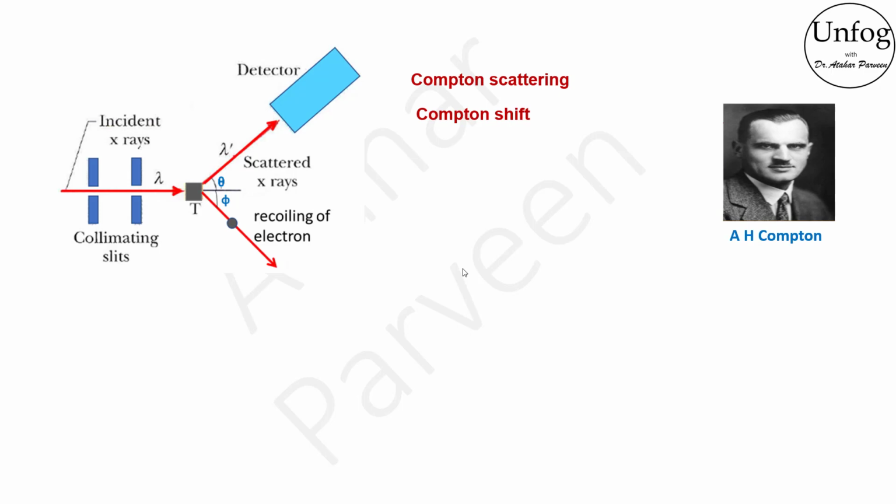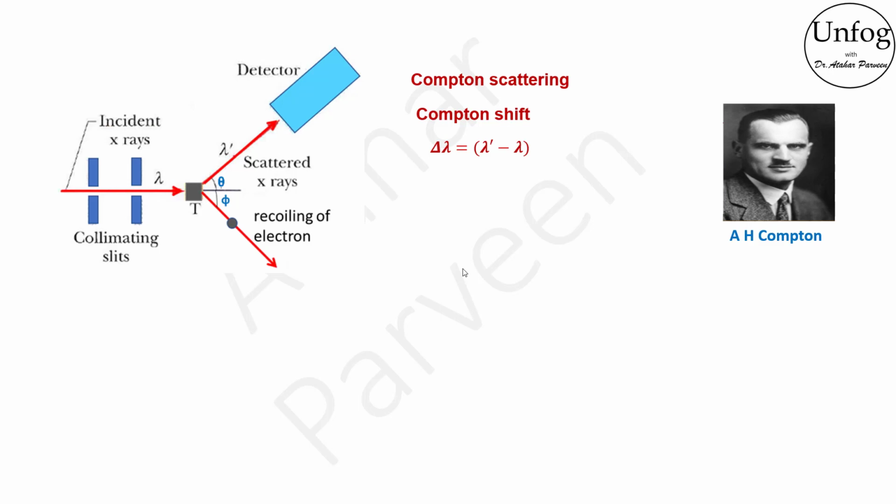Let the wavelength of incident radiation be lambda and the wavelength of scattered radiation be lambda dash, then the Compton shift is lambda dash minus lambda. Let the angle made by the scattered radiation with respect to the direction of incident radiation be theta and the angle made by the recoiling electron be phi with the incident radiation direction. Now, this increase in wavelength did not depend on intensity of radiation but depended on this angle theta.